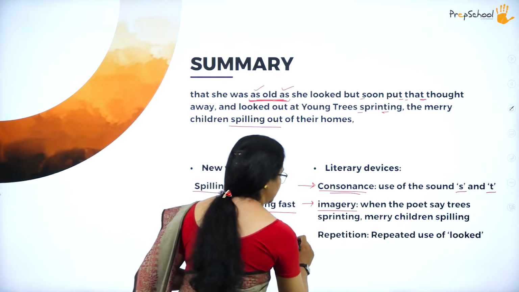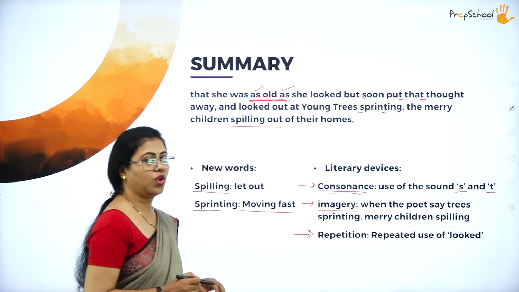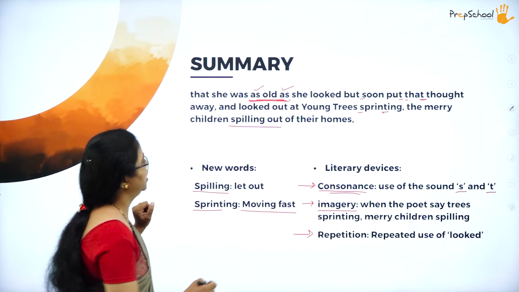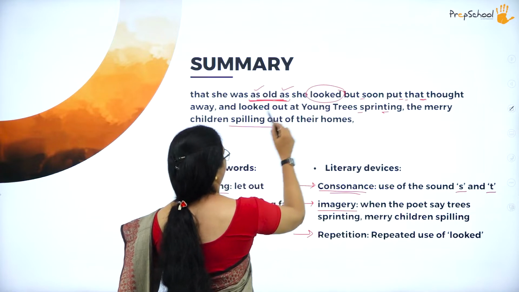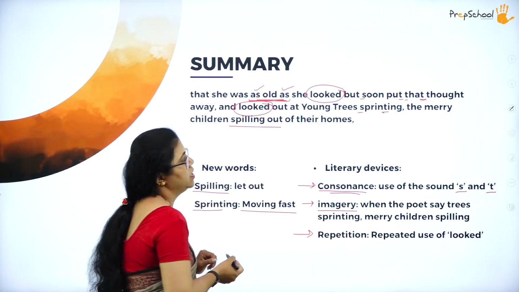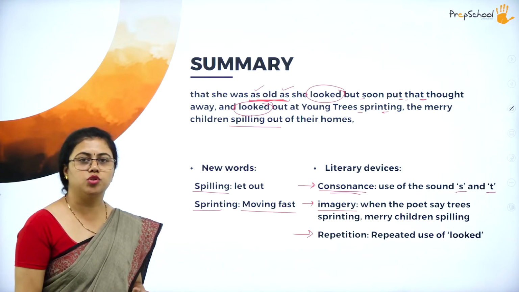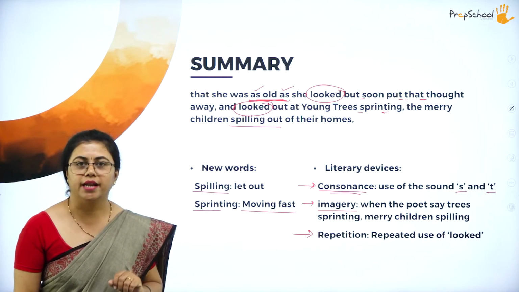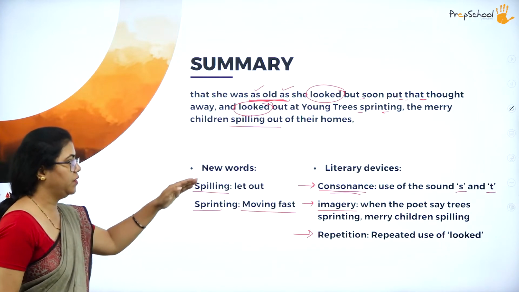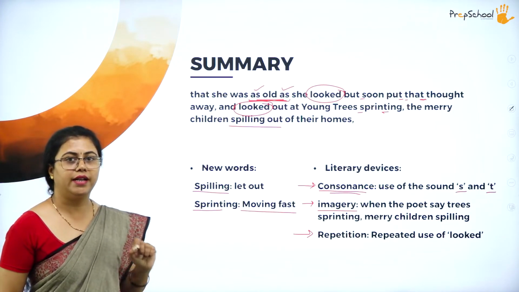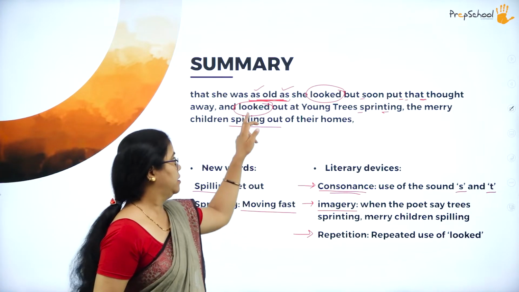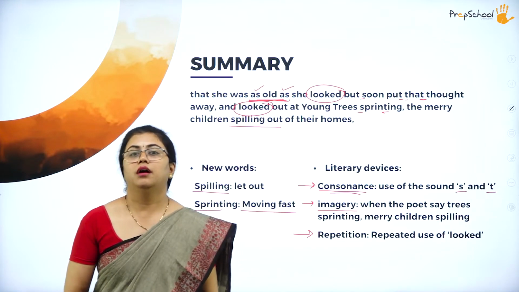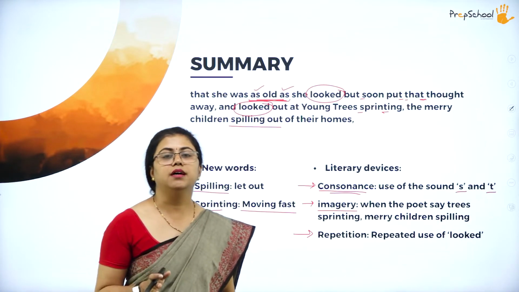At last we have repetition. Here you can see the word looked is repeated twice, and that is also a literary device. So repetition is also a literary device. In these three lines we have three different literary devices used, and I remind you not to think that as old as is a simile.